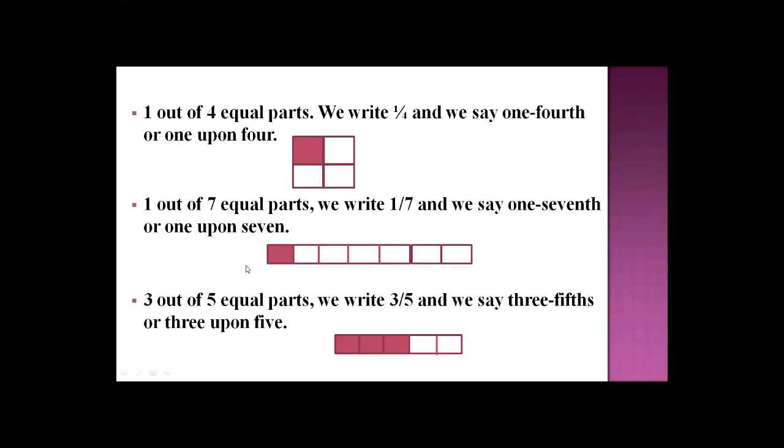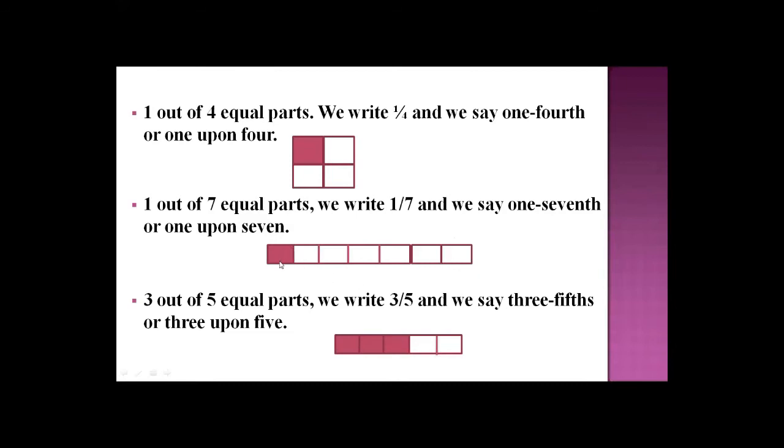Another example, 1 out of 7 equal parts. Here you see a shape like a rectangle. We divided it into a number of equal parts. All parts must be equal. Okay, so count from here. 1, 2, 3, 4, 5, 6, 7. Okay, how many parts is this rectangle divided into? In 7 parts. Here you shaded one part just to write the fraction of this rectangle.